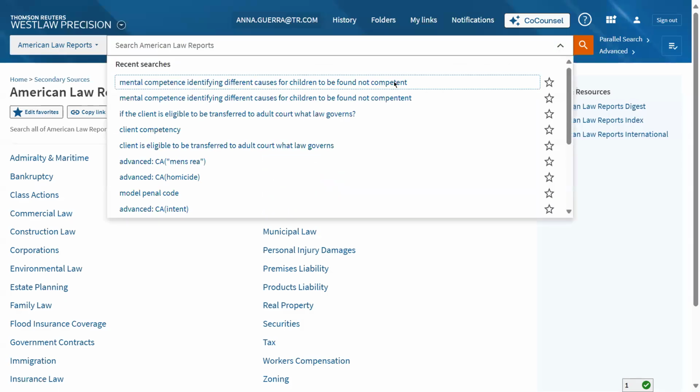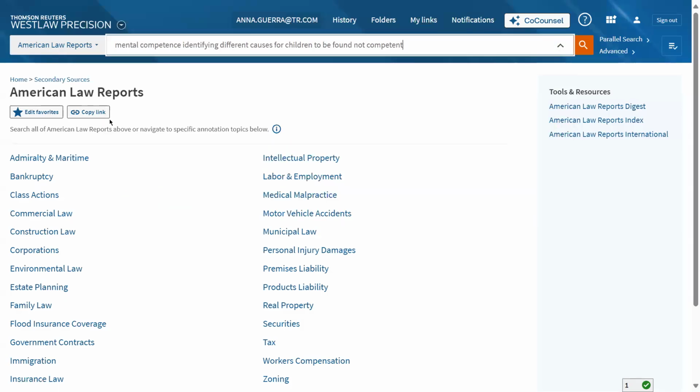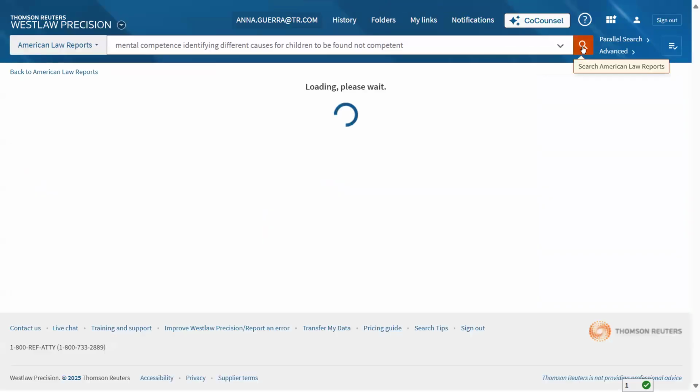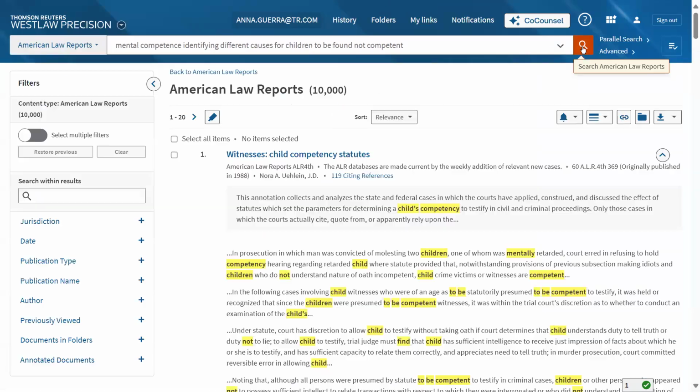So I have a search here: mental competence, identifying different causes for children to be found not competent. And so I am going to click search just to see what ALR brings up, to see if there's anything that might be useful for me here. And again, if this is your first time researching an issue, you might want to just simply enter in a simple natural language search. I can see here that I got over 10,000 documents, so it's quite a bit.